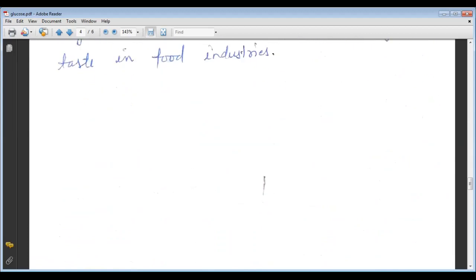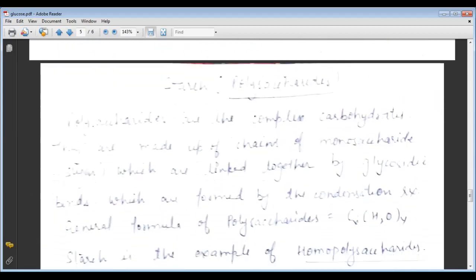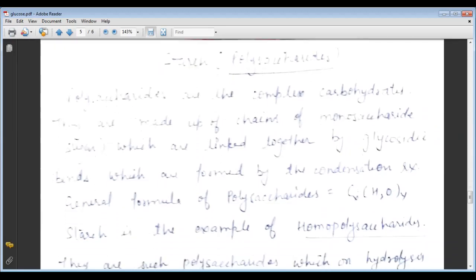And at the last of the lecture, we discussed starch, a polysaccharide.